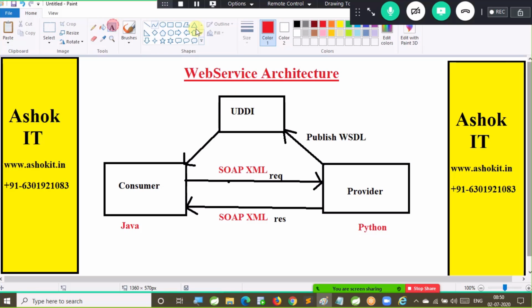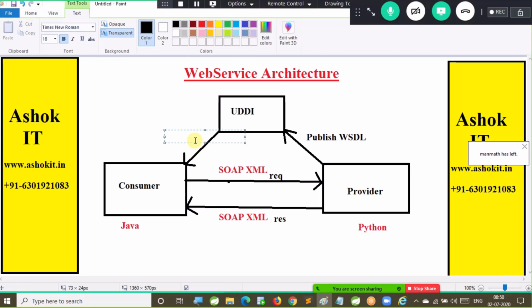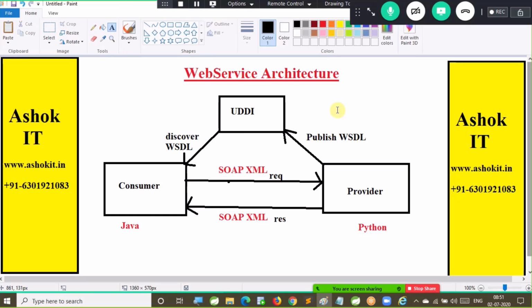So are you able to follow this? What is this SOAP? SOAP is a format of representing the data. Are you able to follow this? So this is the high level architecture of a web service.